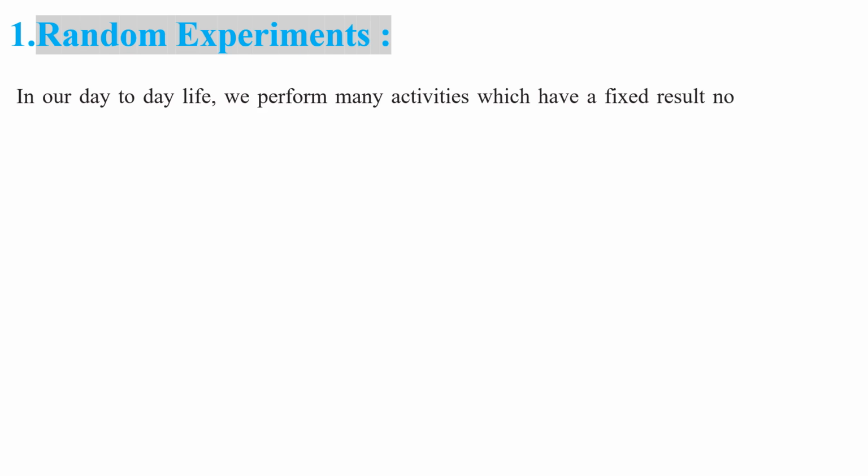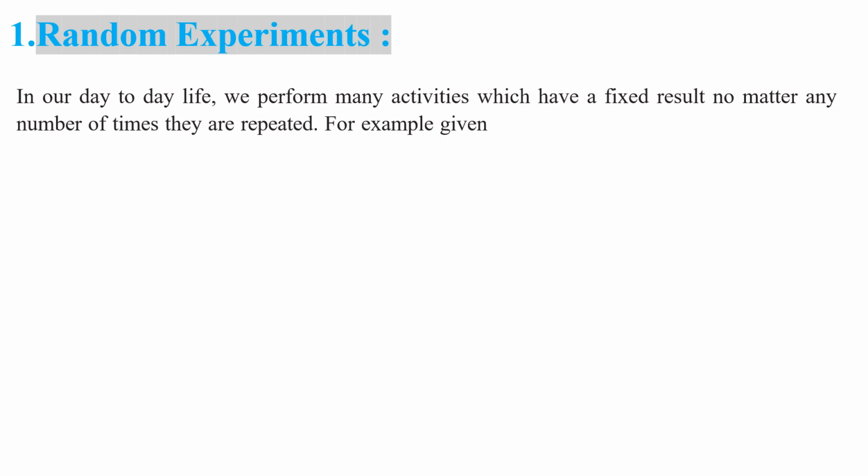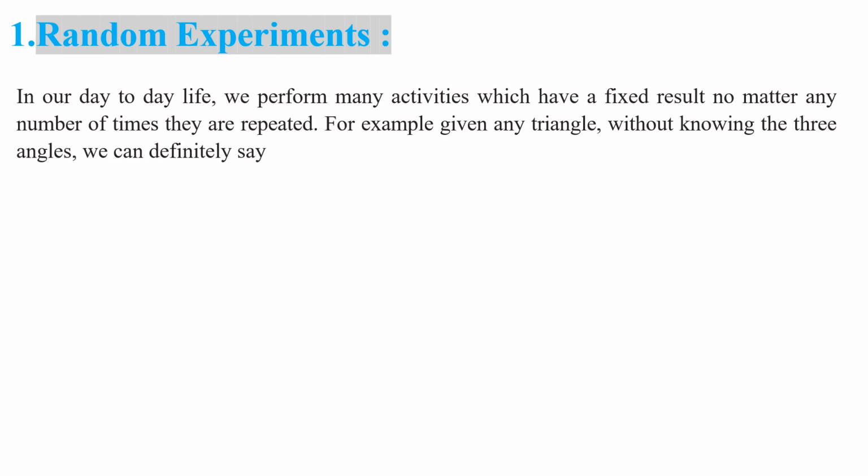So now let us discuss the first basic term of this axiomatic approach of probability, that is random experiments. Which experiments are said to be random experiments? In our day-to-day life, we perform many activities which have a fixed result no matter any number of times they are repeated. For example, given any triangle, without knowing the three angles, we can definitely say that the sum of the measure of angles is 180 degrees. Yes, my children?